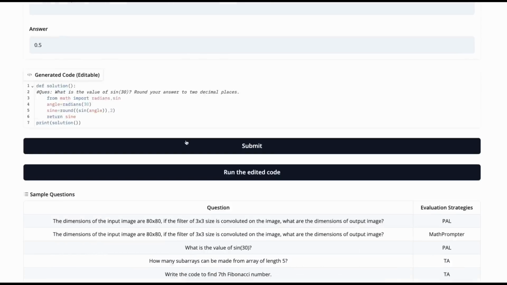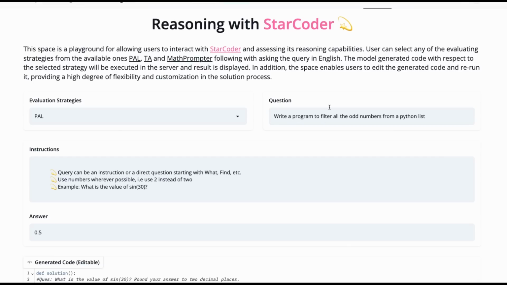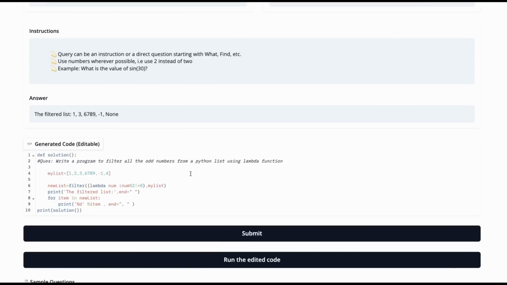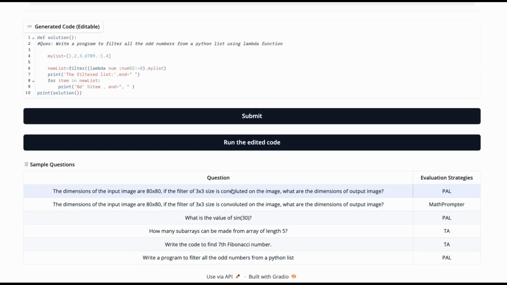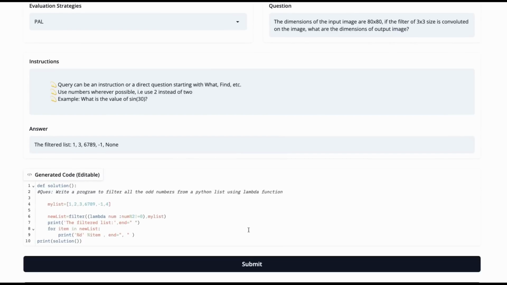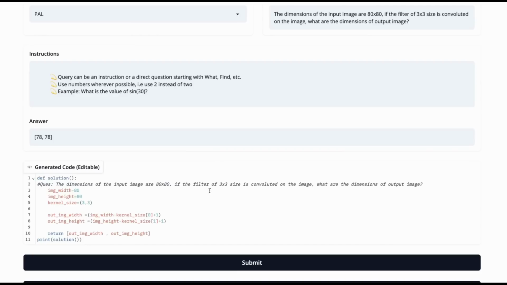They've got a few examples in here. If we have a look at one of the other ones, the question here is basically, write a program to filter all the odd numbers from a Python list. We can see that here it's just written a program to do that, and sure enough, we've got our odd numbers in there. Let's look at another one they've got here. Okay, so dealing with dimensions: the dimensions of the input image are 80 by 80. We can see, sure enough, it writes the code to get us a solution. And this makes sense, that we would lose a pixel on each side of the image if we were running a 3x3 convolution across the top of the image.